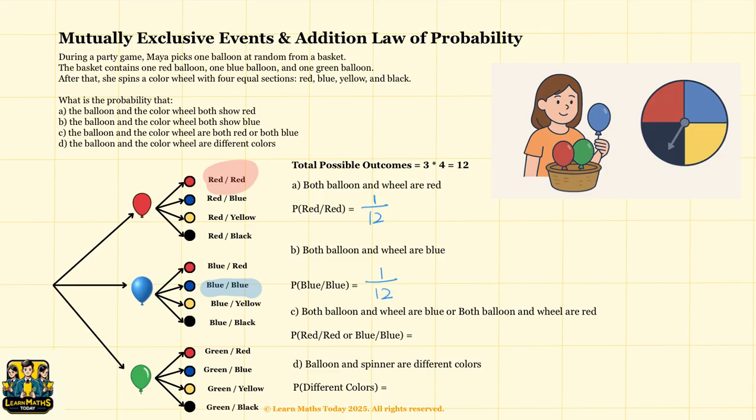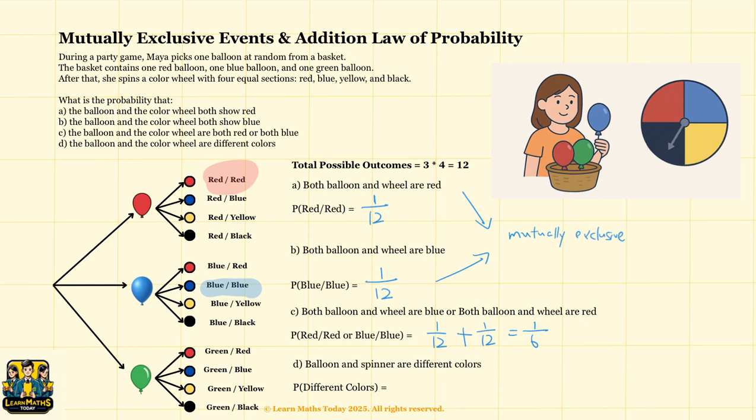C. What is the probability that the balloon and the wheel are both red or both blue? For the first two questions, we already found that there's one outcome of red-red and one outcome of blue-blue. We can add them together because they are mutually exclusive events. So the probability of red-red or blue-blue is 1 over 12 plus 1 over 12, equal to 1 over 6. Last one, what's the probability that the balloon and the wheel show different colors?